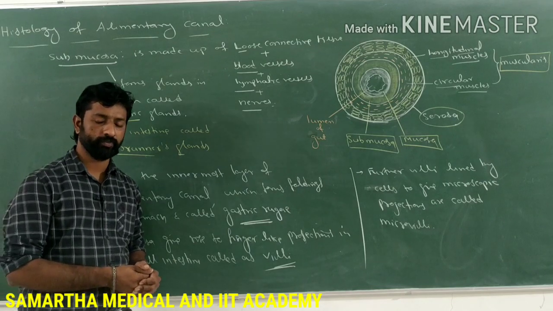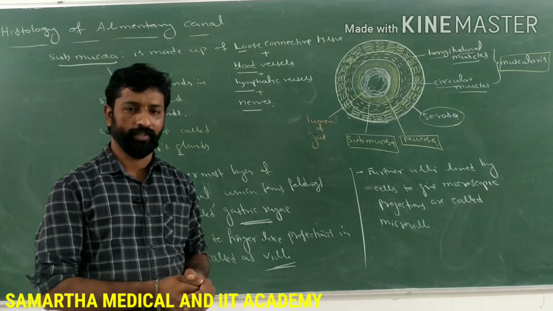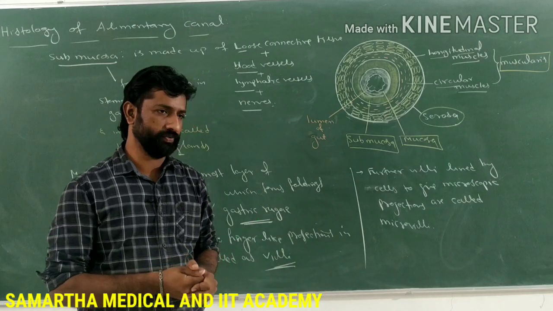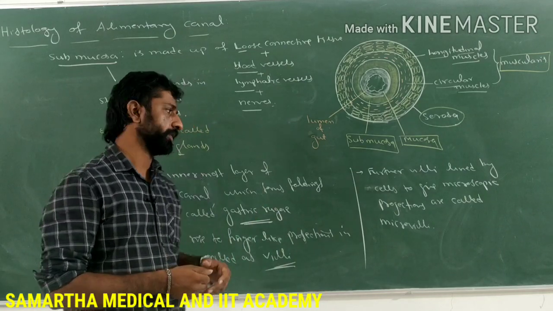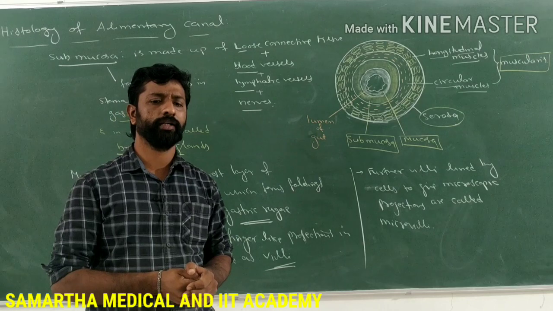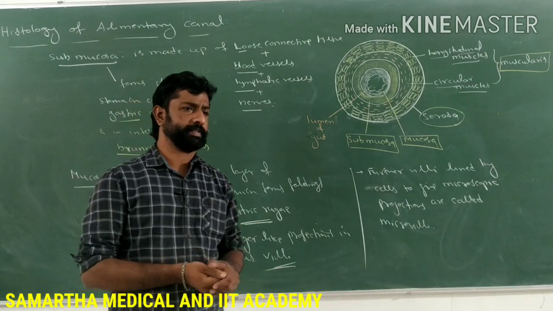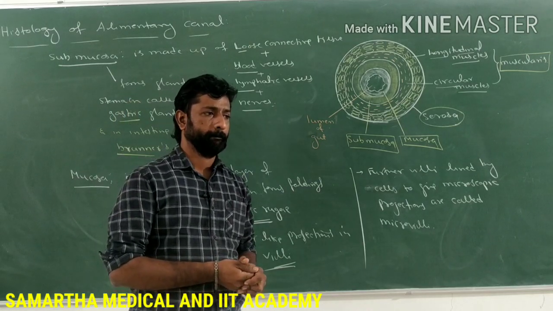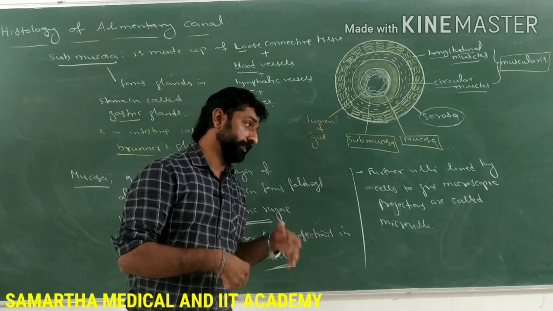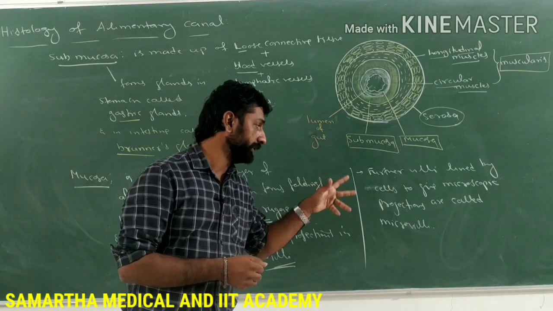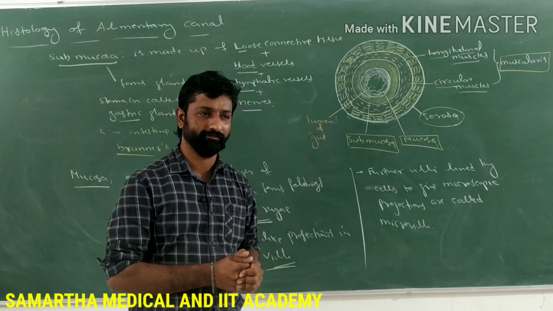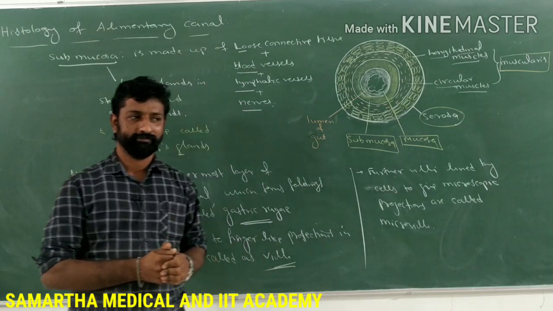Why will it not be absorbed? The intestine is meant for the absorption of nutrients only, right? So without formation of the villi or the microvilli, why will the absorption not take place? If absorption takes place even in the absence of these two, then why are the villi and microvilli required? It is faster.